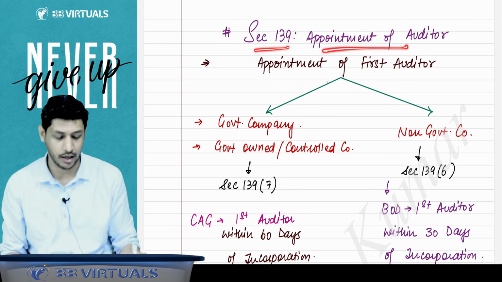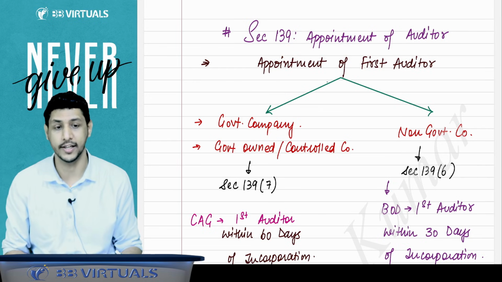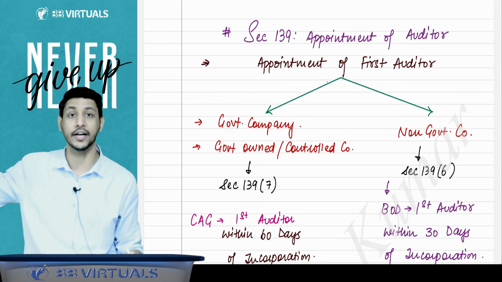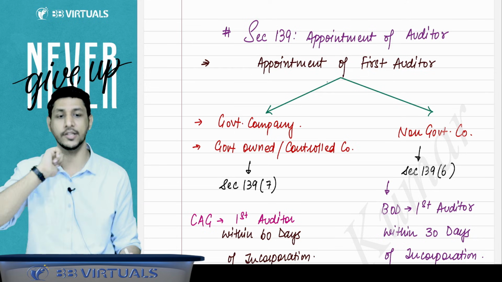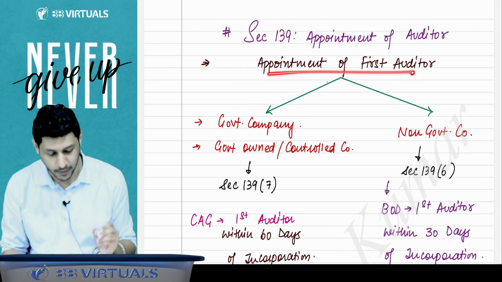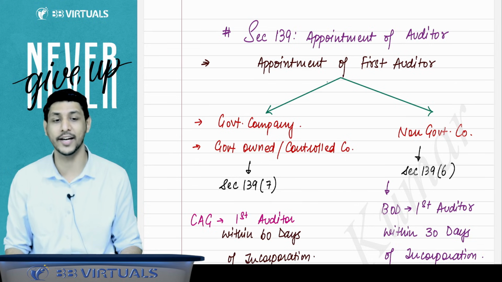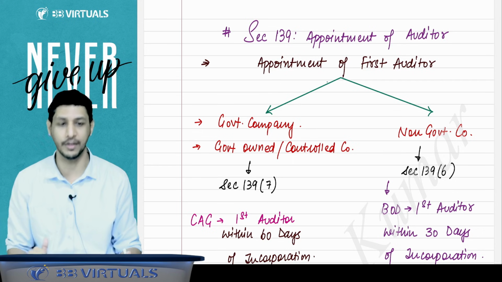Section 139 talks about appointment of the auditor. Who can be the auditor? We have discussed already who can be the auditor. Now, how is that auditor to be appointed? Appointment of first auditor: when the company is newly incorporated, you have to appoint the first auditor in the company. So how will that auditor be appointed?